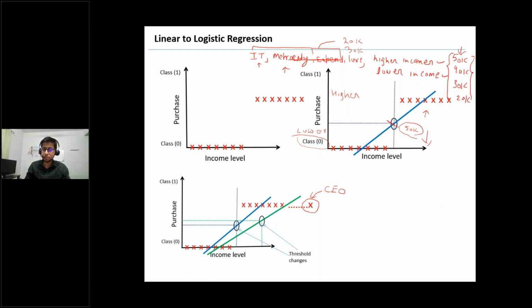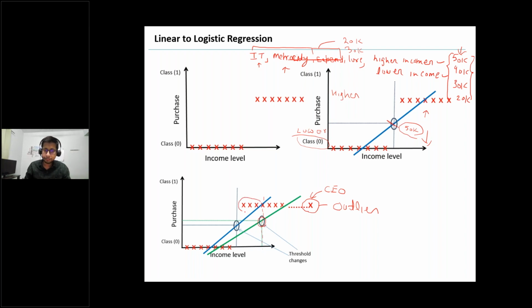But this is the outlier, as we discussed yesterday, so the linear regression line will be shifted towards the right, towards this outlier. The moment this line shifts, the threshold automatically changes too. Then you project like this.